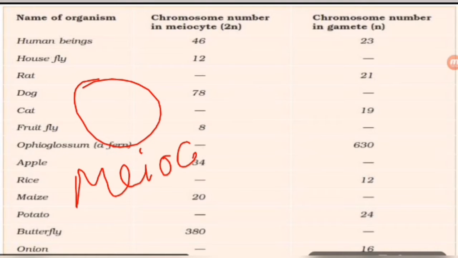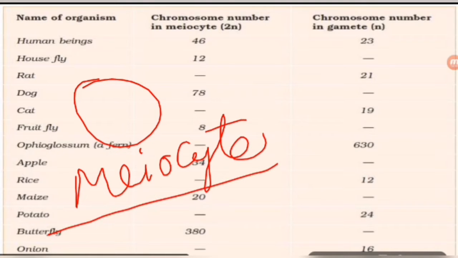Meiocyte. Meiocyte, what does it mean? Because it is the cell in which meiosis is going to take place.